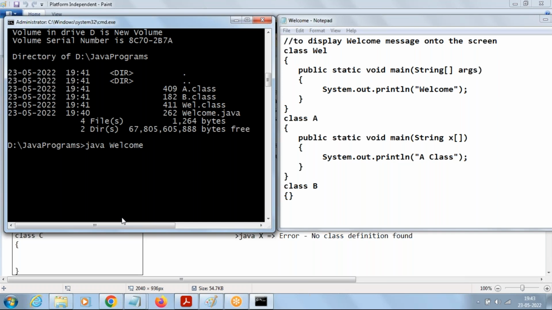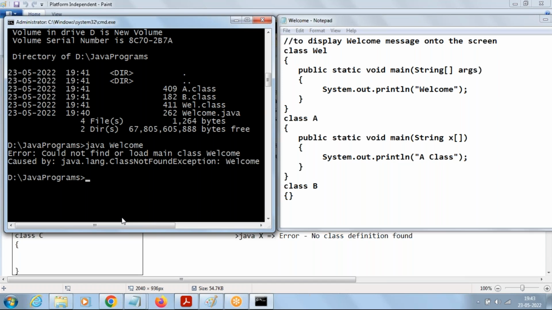Welcome is going to run. But for Welcome, do you have any .class file here in this example? No, right? Welcome.java is there, but there is no .class file for Welcome. So what is it going to say? Error: could not find or load main class Welcome.